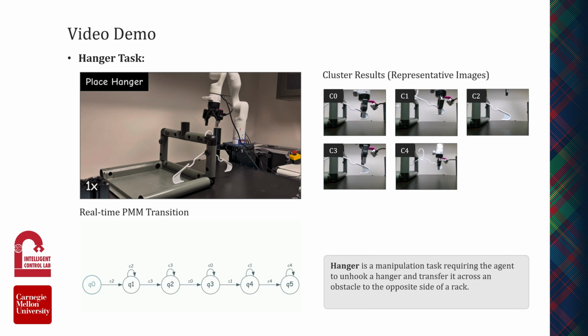Finally, the hanger task requires unhooking a hanger and transferring it across an obstacle to the opposite side. This demands a strict causal chain of movements. Our method's learned state machine cleanly segments this long horizon trajectory into distinct visual phases, guiding the residual policy to safely execute the complex transfer.